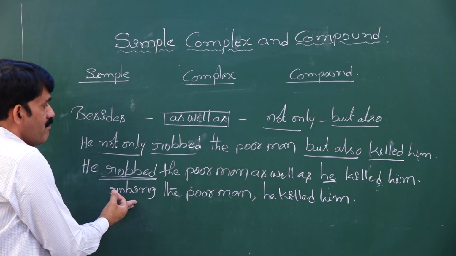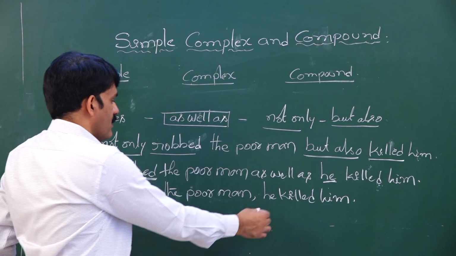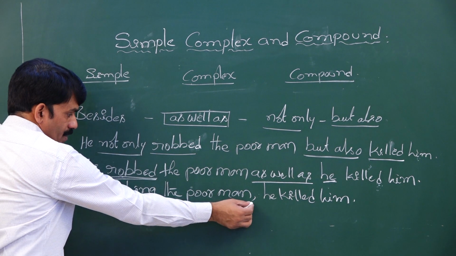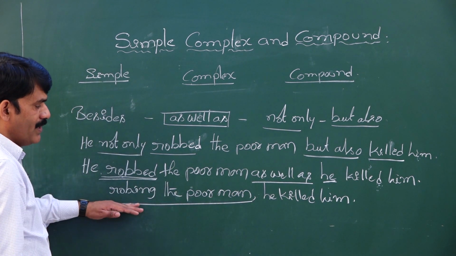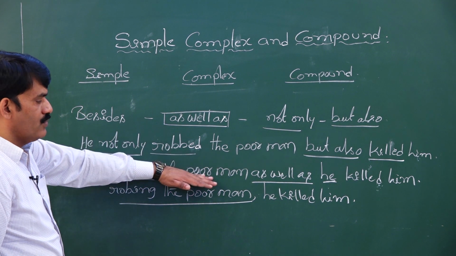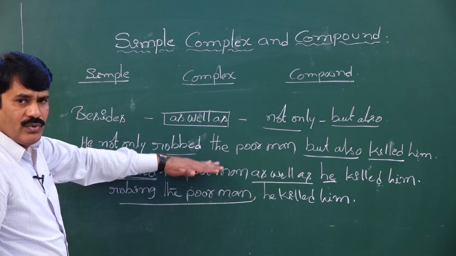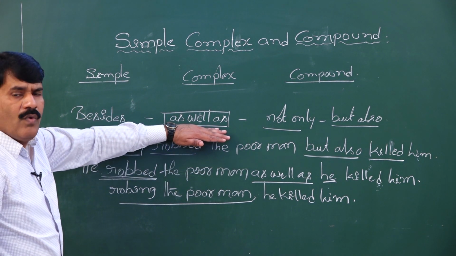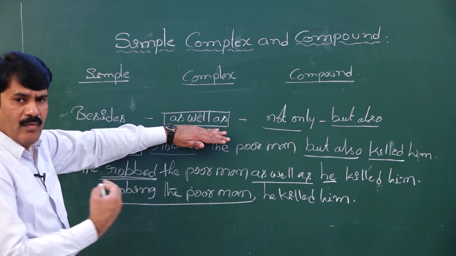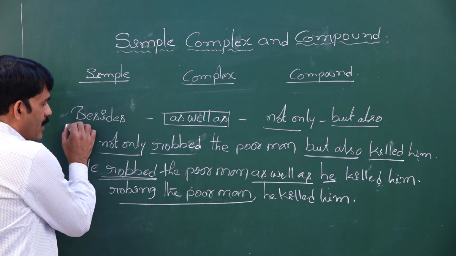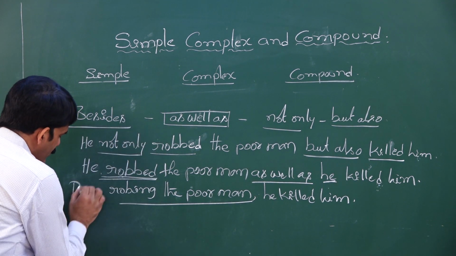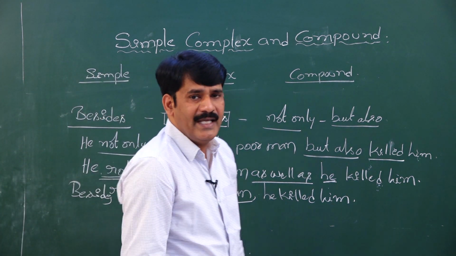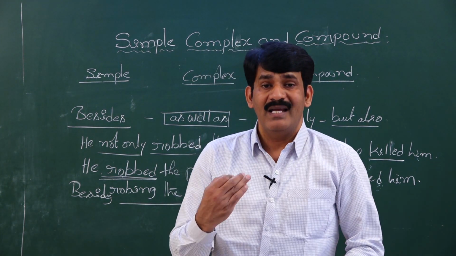But you have to carry the meaning of besides or as well as. This is a correct formation of making a clause into a phrase, but it is not completely carrying the meaning of the two sentences. To carry the meaning of the two sentences, we have to use the word which has equal meaning. What is the word which has equal meaning in this structure? There is a word called besides. So we compulsorily need to use besides. Besides robbing the poor man, he killed him.